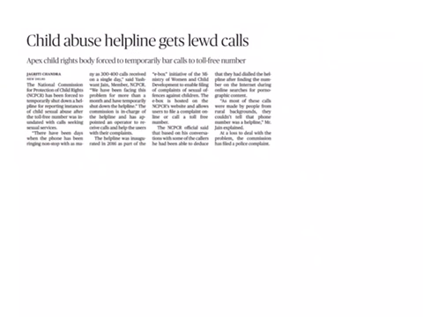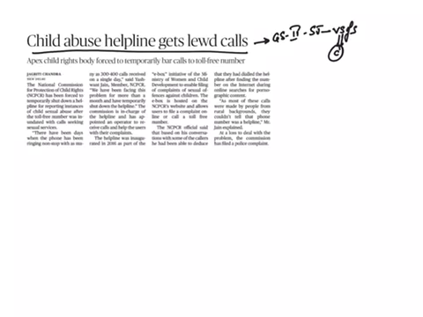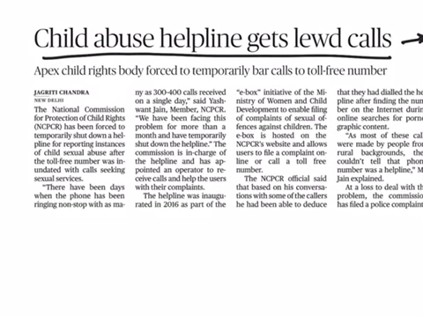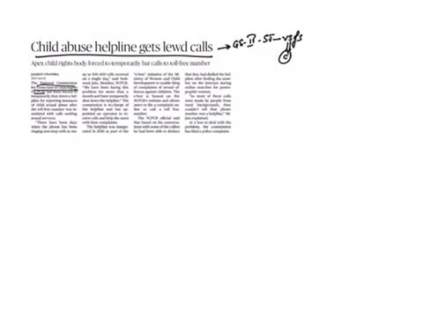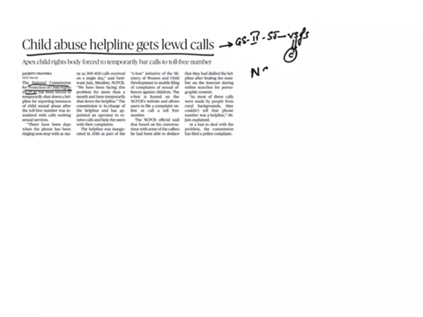The next article is Child Abuse Helpline gets levied calls. And this topic comes under GS paper 2, Social Justice, and in this you have vulnerable sections of society. In that, children is a topic, and with that topic you have to see National Commission for Protection of Child Rights. What is this body?